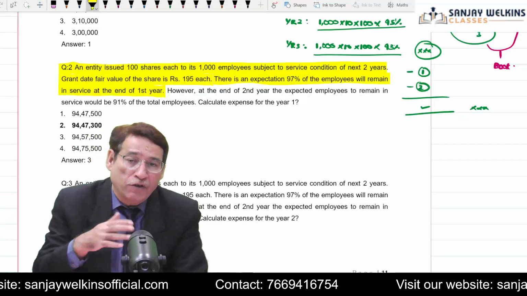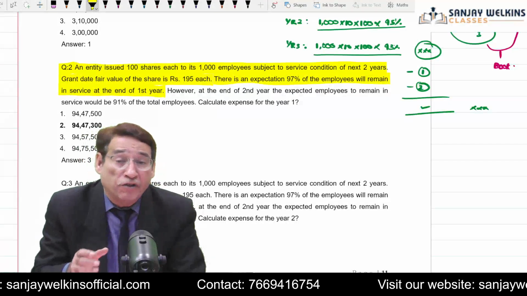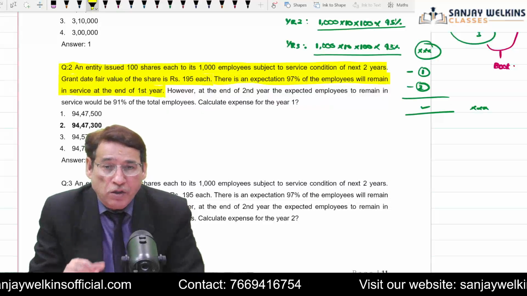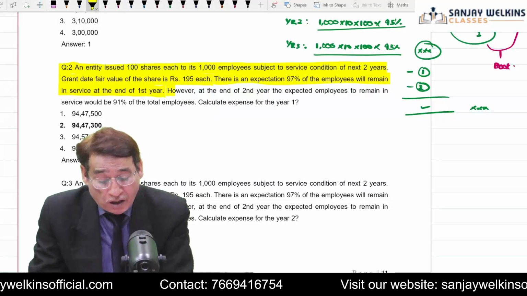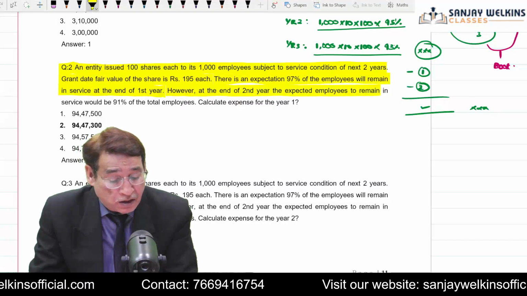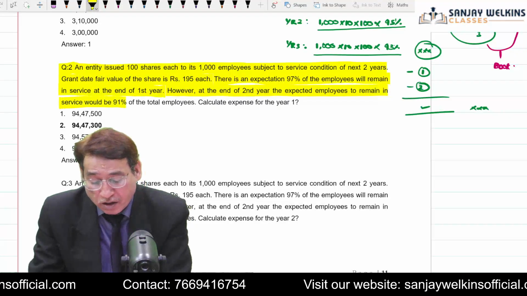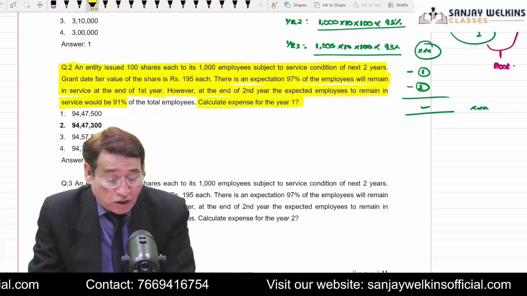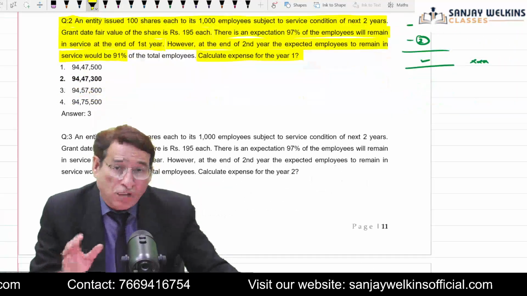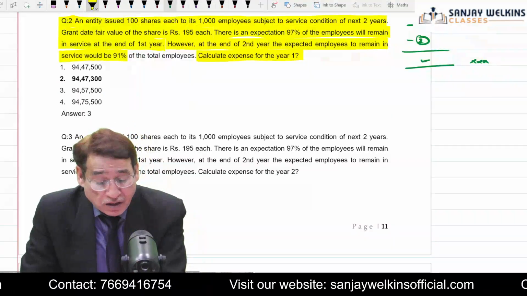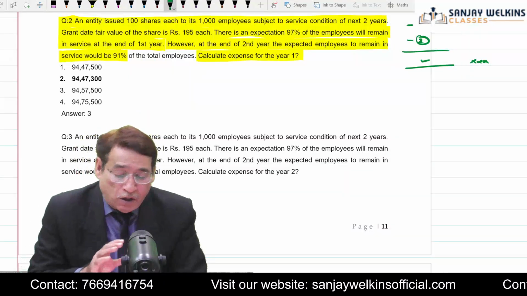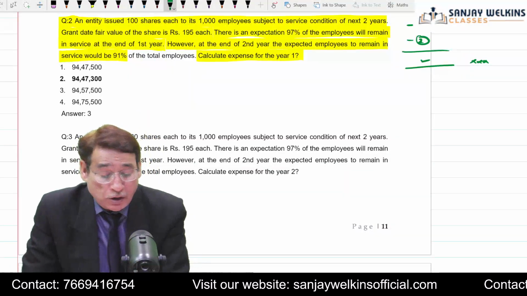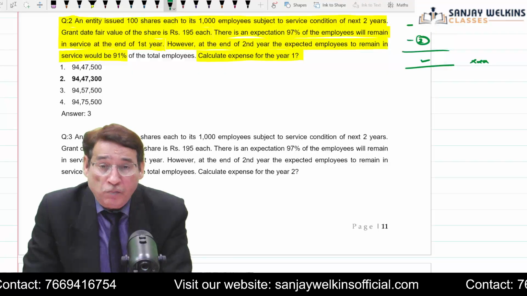So at the end of the first year, you are estimating that only 97% of employees are going to complete the terms. However, at the end of the second year, the expected employees to stay in service will be only 91%. The question is asking you to calculate the expense for the first year, not for the second year. So you have to be careful to go through the entire length and breadth of the question.